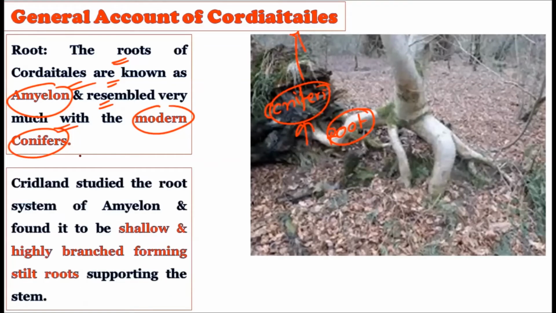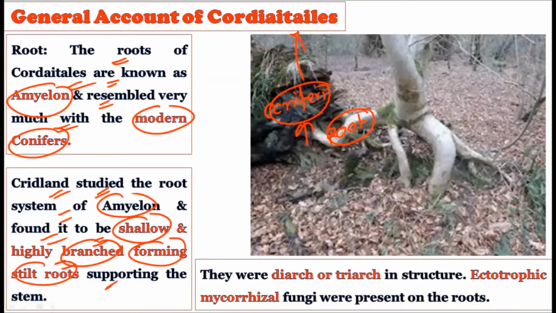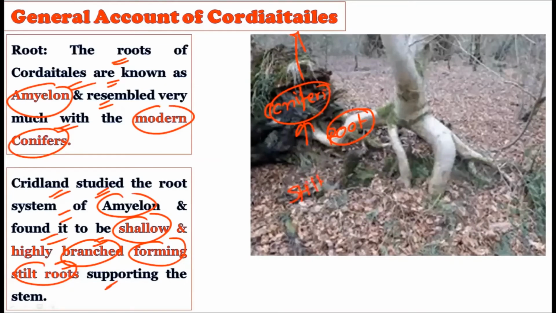Now consider this. Greenland again studied the root system of the Amyelon and found that it is shallow and highly branched, forming the stilt root supporting the stem. This is nothing but the stilt root, again like the mangrove plants. So the members were showing the stilt root system just like the mangrove plants, and they were quite shallow. That is, they were coming above the ground, suggesting that their habitat must be around the seashores. According to Greenland, the roots were creating branching, and they were shallow, that is, they were present above the ground.